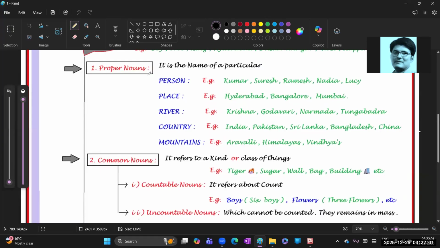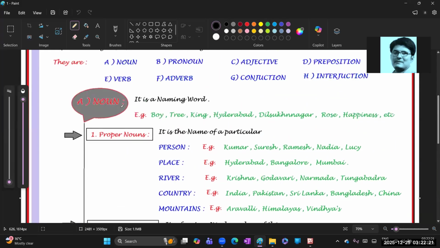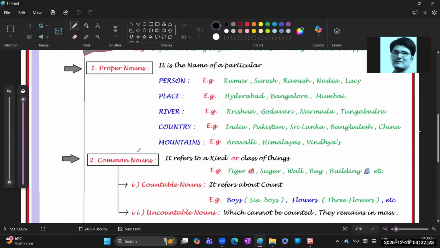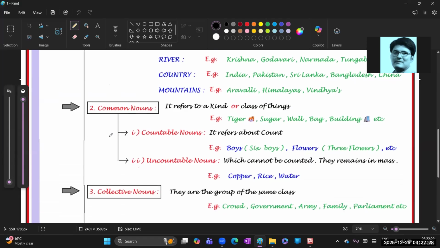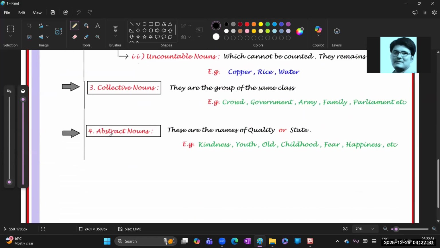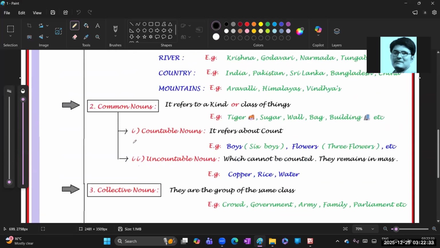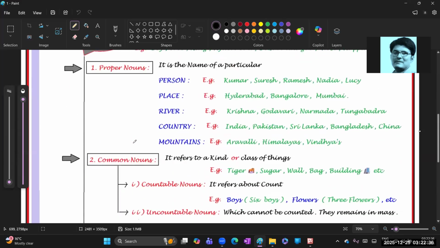Please, you had better maintain clear notes, guys. Not only the inter students, these grammar parts we are starting on our channel are going to help so many students. So you had better write clear notes. Okay, now nouns are classified into four types. First one is the proper noun. Second one, common noun. Third one, collective noun. Fourth one, abstract noun. Now let us know the first one, proper noun.